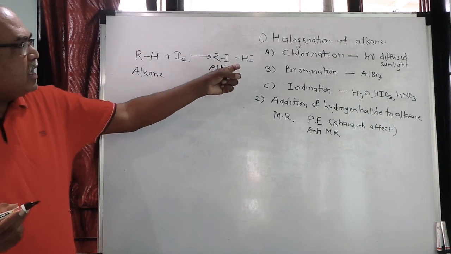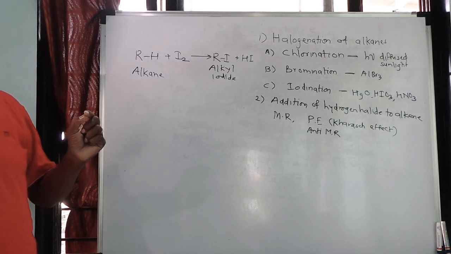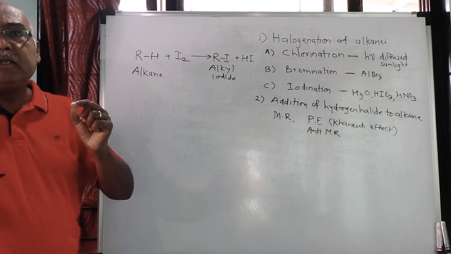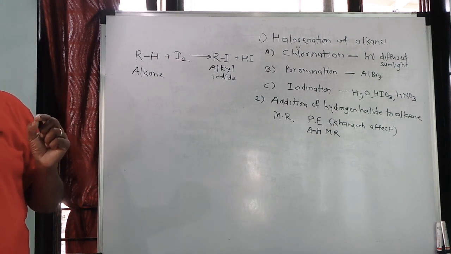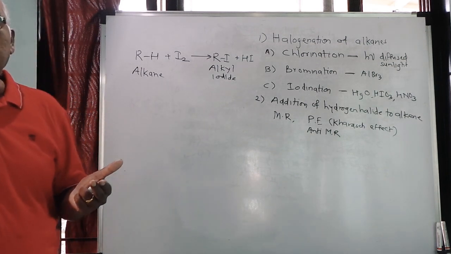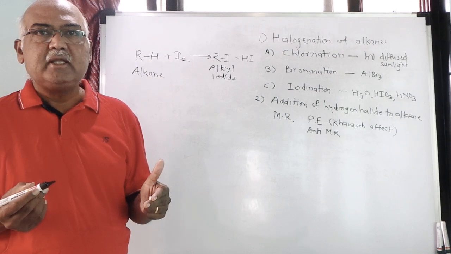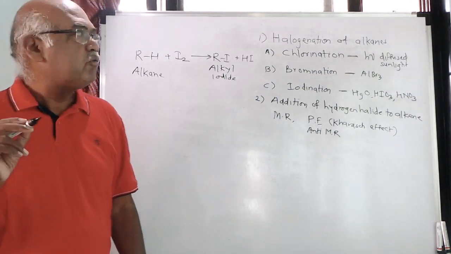The byproduct HI, that is hydroiodic acid, is a strong reducing agent. We know reducing agent means the agent which helps in reduction, that is addition of hydrogen. So what happens?